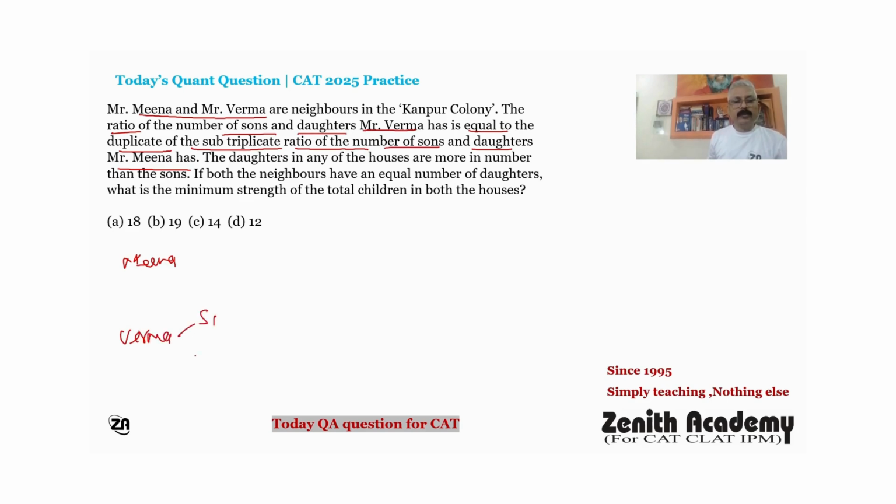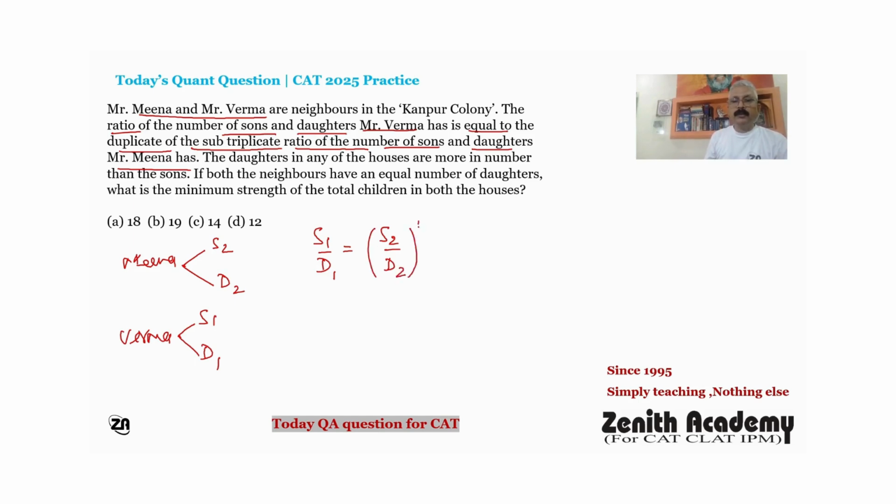Suppose Verma's sons are S1 and daughters D1, and Meena's sons are S2 in number and D2 daughters. So here, the ratio of the number of sons and daughters Mr. Verma has is S1 upon D1, which is equal to the duplicate of the sub-triplicate ratio of the number of sons and daughters Meena has, S2 sons and D2 daughters.